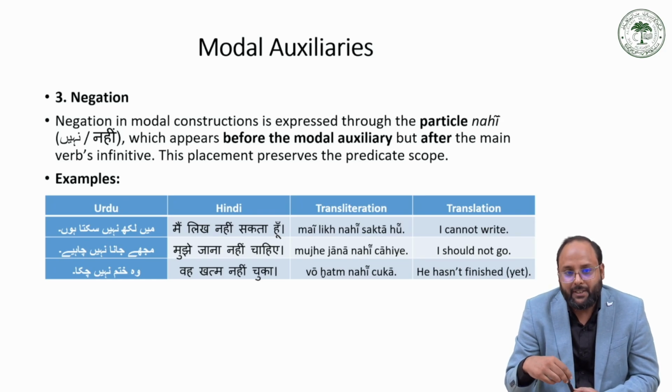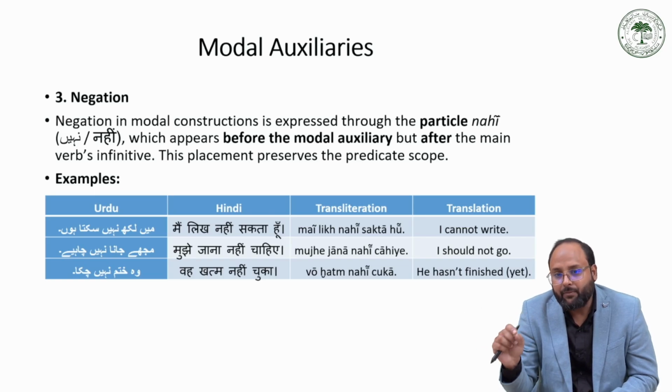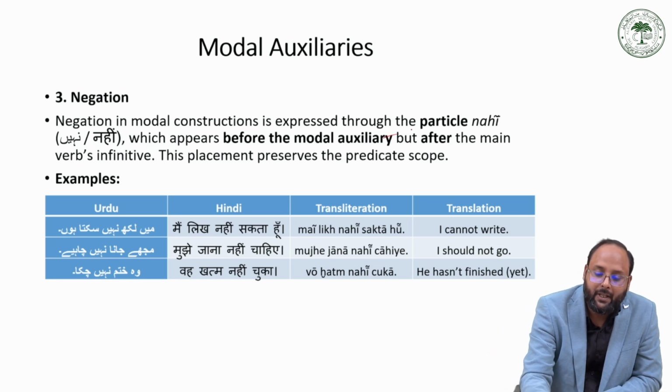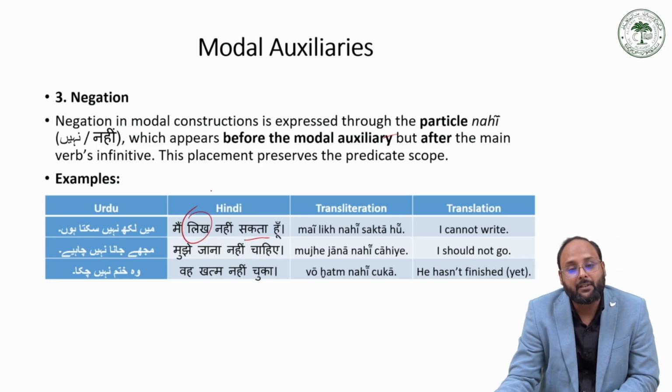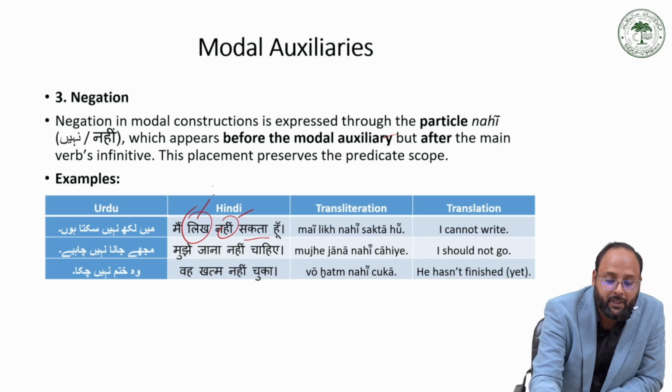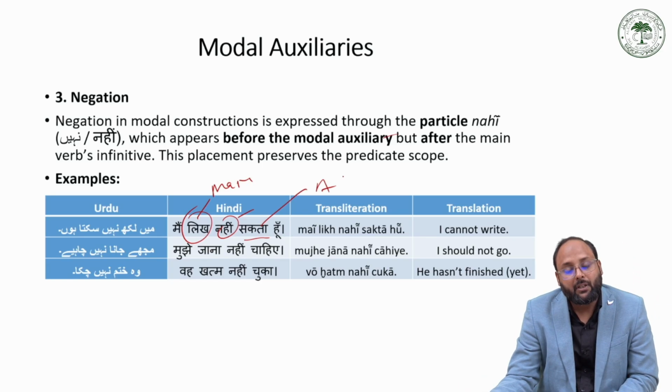So for negation, it occurs before the modal auxiliary and after the main verb, infinitive. So like मैं लिख नहीं सकता हूँ और मुझे जाना नहीं चाहिए, वो खत्म नहीं कर पाया. So this kind of expression we are using in negation also. So the negation appears before the modal auxiliary नहीं सकता and after the main verb लिख नहीं सकता, मैं लिख नहीं सकता. So नहीं negation occurs after the main verb and before the modal auxiliary.